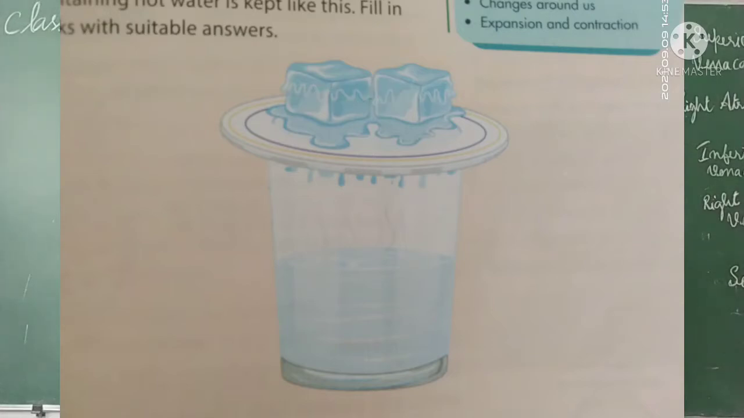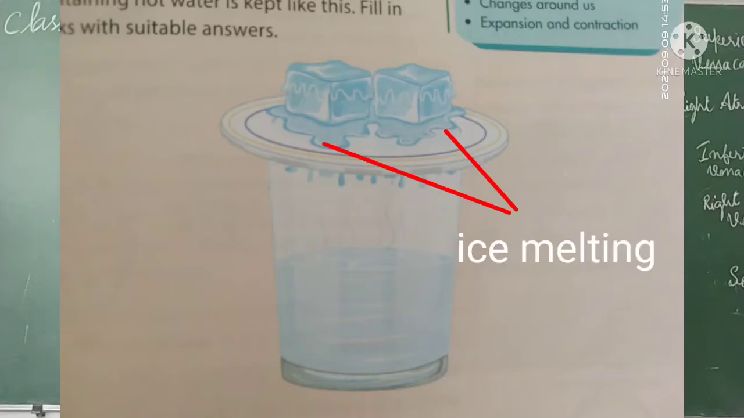So if you place these ice cubes over the plate which is kept over a tumbler containing hot water, what happens to the ice cubes? They will absorb the heat from that hot water and slowly start to melt. You can see in that picture the ice is melting. So when the ice is melting, what you can see is the melted water flowing. So when it is flowing, what do we call it?